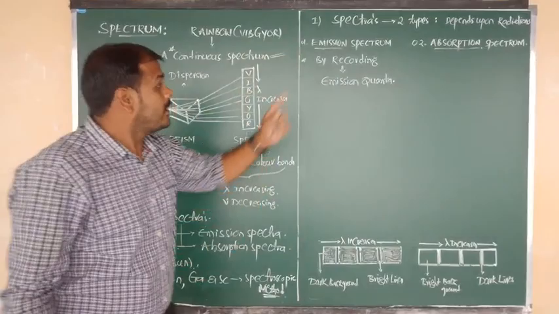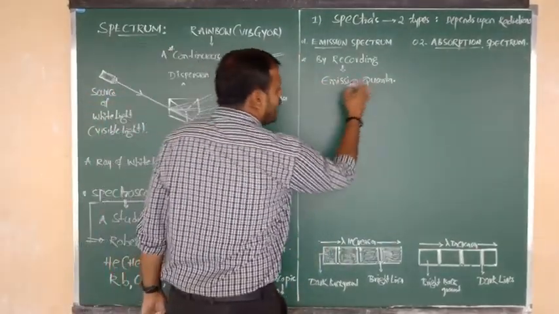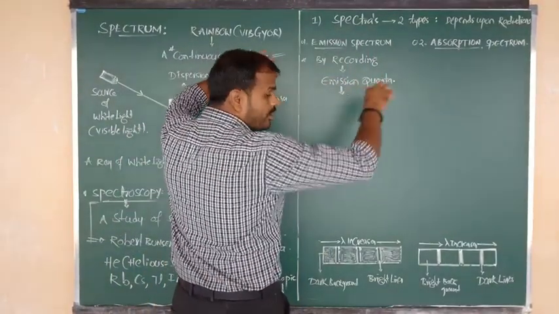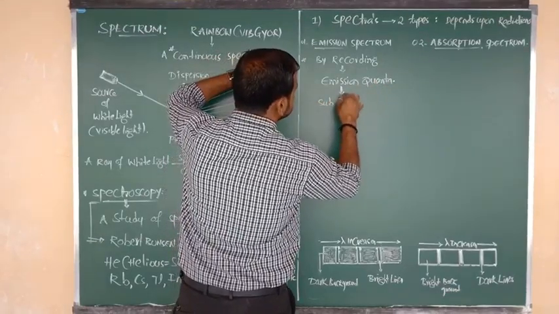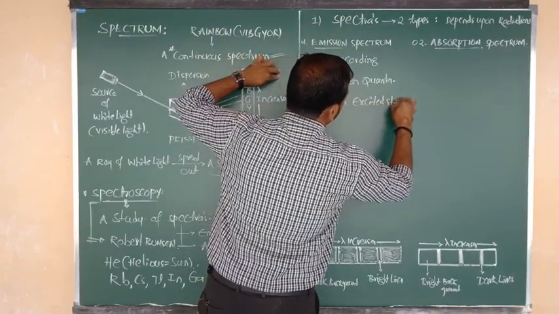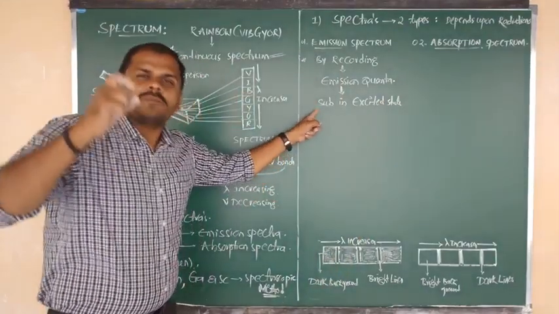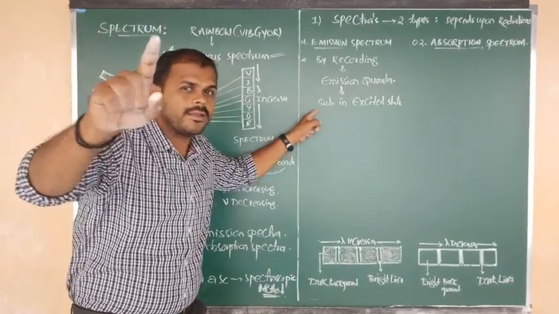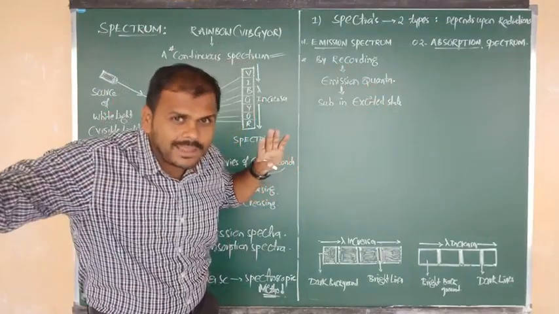But sir, by what was that quanta emitted? That is a question mark. That emission quanta was released or given by a substance. That substance should be in the excited state. This substance, which is in the excited state, will definitely release the quanta, it will emit the quanta.